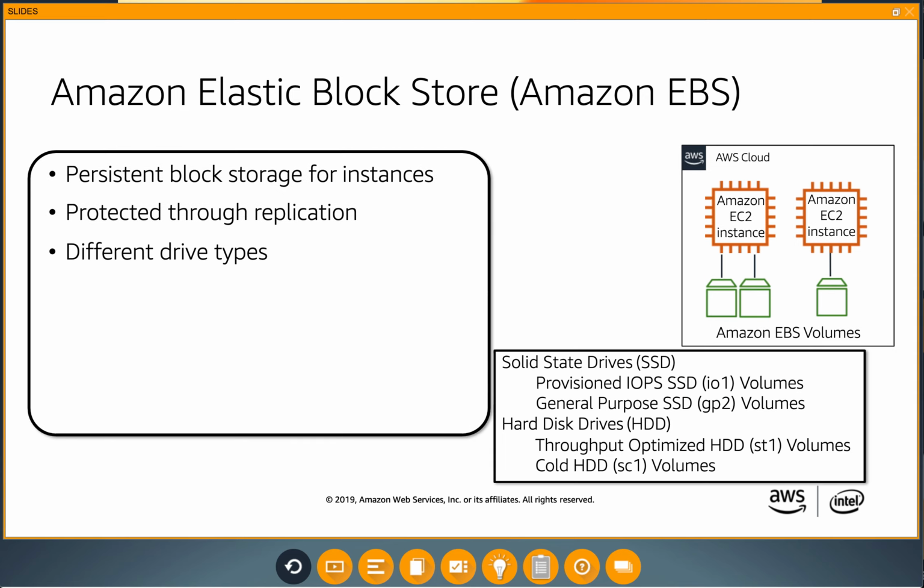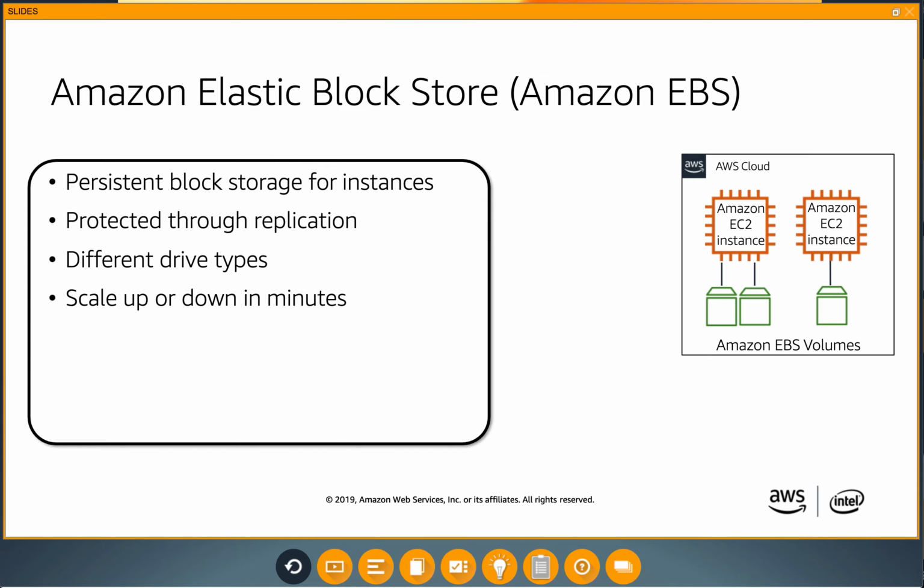Depending on your needs, there are two main categories. The first is SSDs, or solid-state drives, with general purpose types for most workloads and is a default drive for your Amazon EC2 instances. Provisioned IOPS for workloads in which you need to deliver consistent random input-output performance. The second is HDD-backed volumes, throughput-optimized HDDs for consistent sequential read-write performance, and cold HDDs for lowest cost per gig.